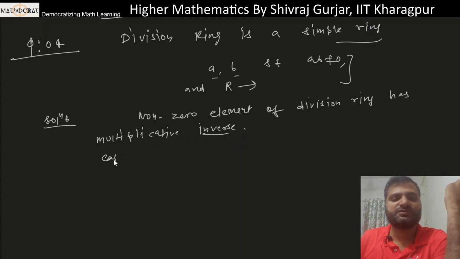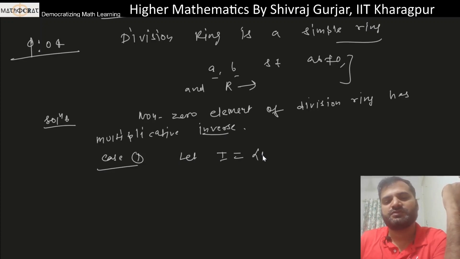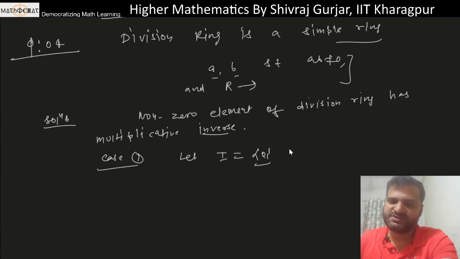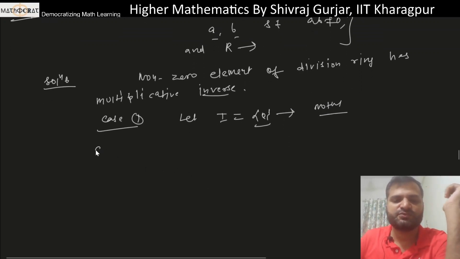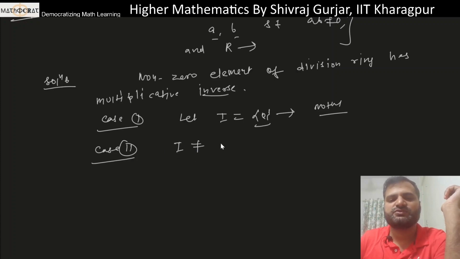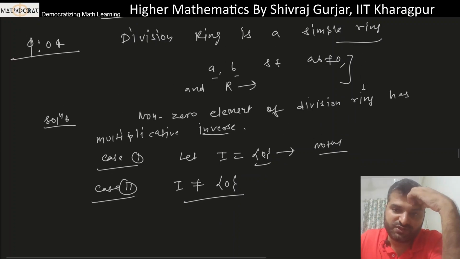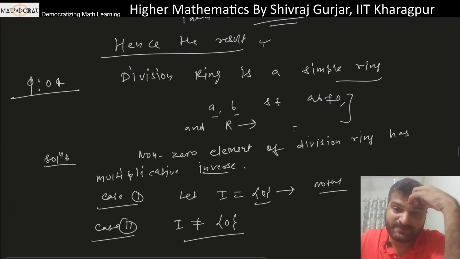So case 1: let I equals to 0, then this will be an ideal of the division ring. There is nothing to prove in that. If the ideal is the null ideal, then there is nothing to prove. Case 2: I is not 0, other than this. So now we have to show that there is no proper ideal.